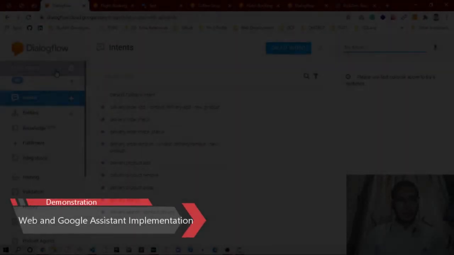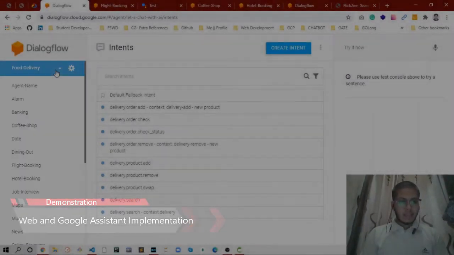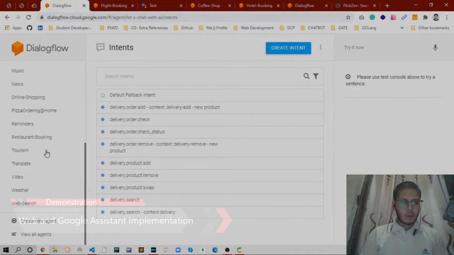So let's move to the demonstration of this chatbot. You can see that here is our Dialogflow console, from where we are creating agents. Here is the list of agents I am working on.